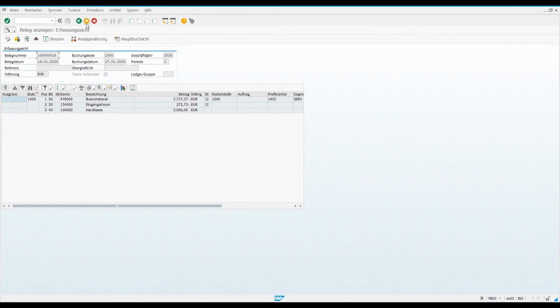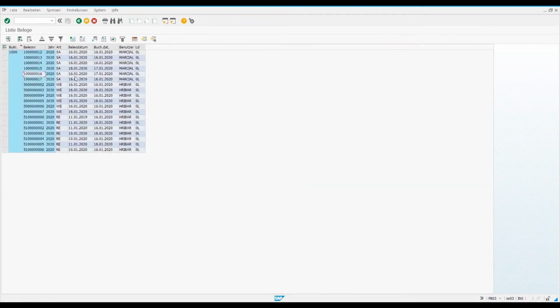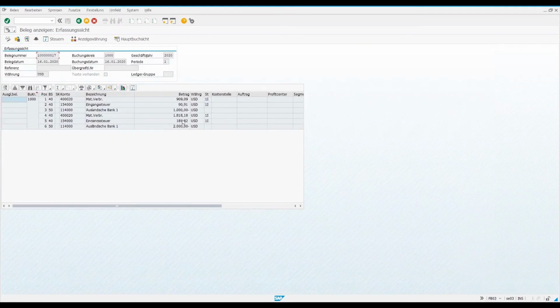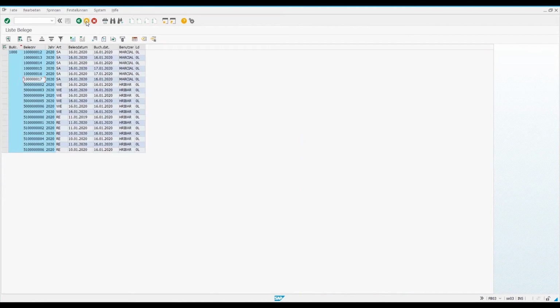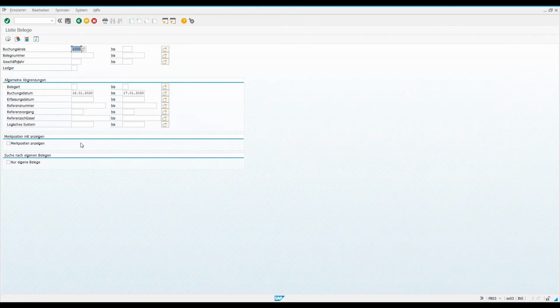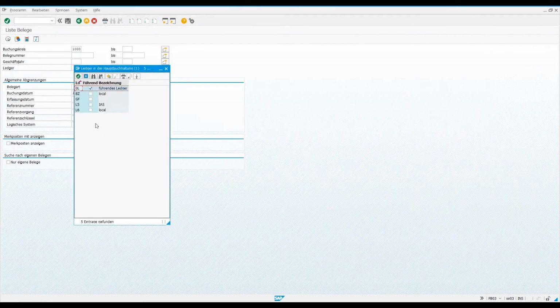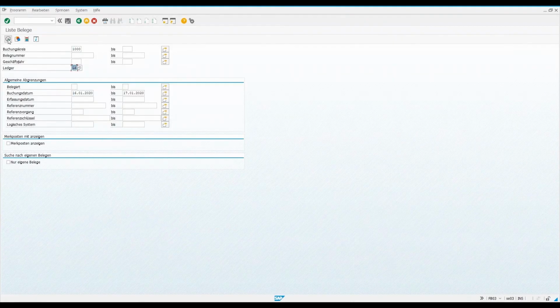All right, great. Let's move on to the last document. That was this one here. Posting date 16th. That was once again this issue with two different items referring to the same account assignment information. And now one is still missing, namely the ledger group, this number 6. I'm just trying to identify that here again.